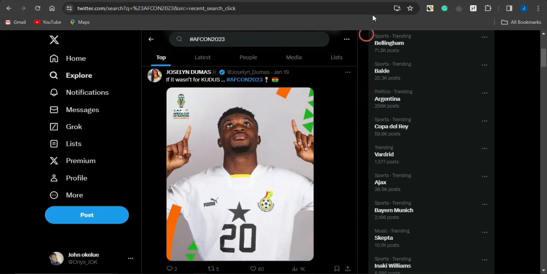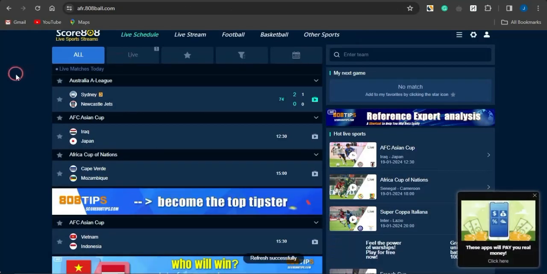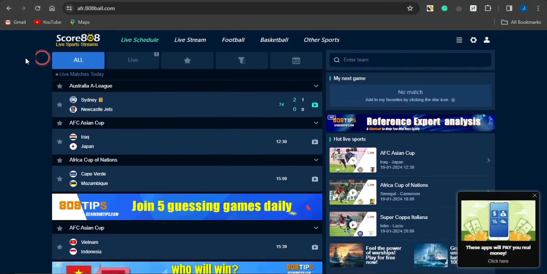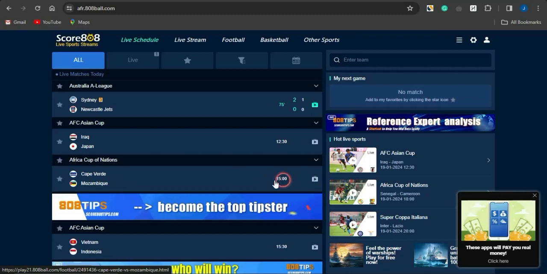And a very cool website that you can use for that is this particular platform called score808tv.com. It's an amazing platform, as you can see right here, that it's used for watching some cool matches right now. As you can see, you can go on to live streaming this match right here, which is the Sydney versus Newcastle Jets right now, and this is an Australia A League. You can see the Asian Cup, which is Iraq versus Japan, slated for 2:30 or 12:30. The AFCON, which is the African Cup of Nations, the Cape Verde versus Mozambique, slated for 3 o'clock right now.